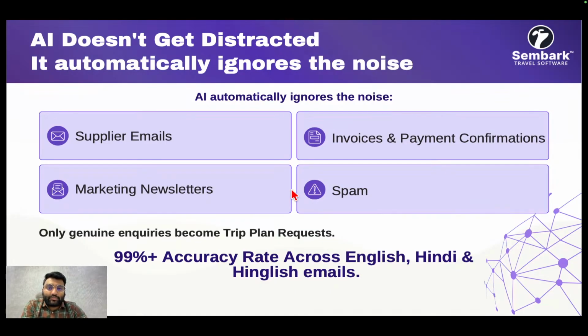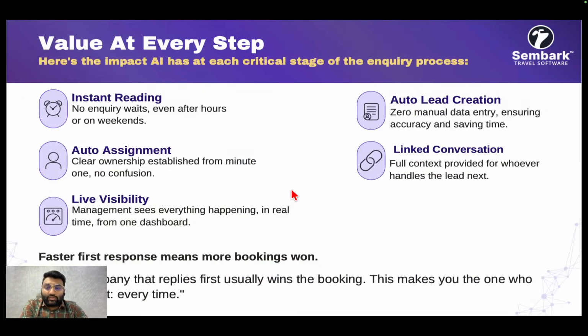Now, unlike the chai breaks that you would have in your office, AI will not get distracted. AI will separate out the supplier emails, invoices, spam, marketing newsletters from the genuine inquiry. After our internal testing, we realized the accuracy of these AI models is upwards of 99% across English and Hindi emails, right? So now there is instant auto lead capturing, right? The value is that the company who replies first usually has a higher conversion rate.